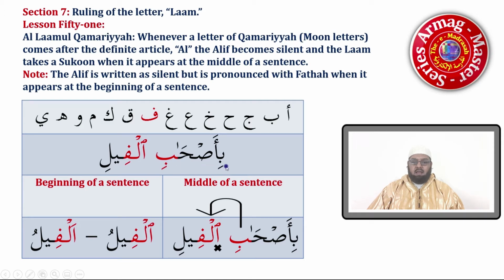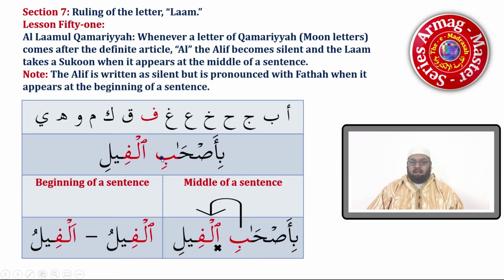They will say, Bi ashabi al-fil, putting a fatha on top of this alif, but that is not correct because this example falls in the middle of a sentence, so we have to jump over the alif and go onto the lam. Okay? So the example goes, Bi ashabil fili.